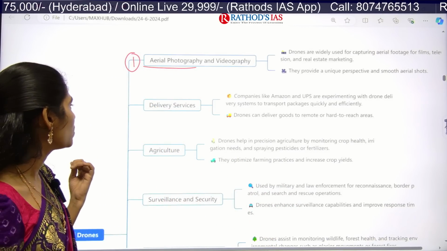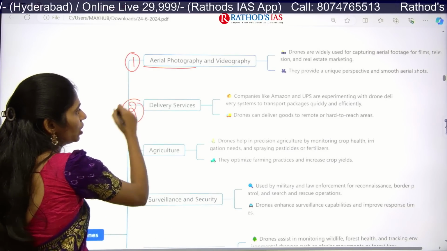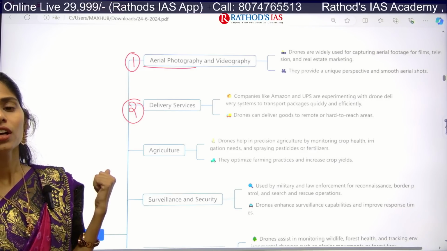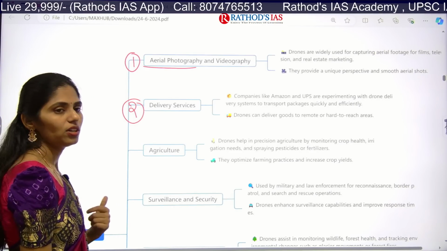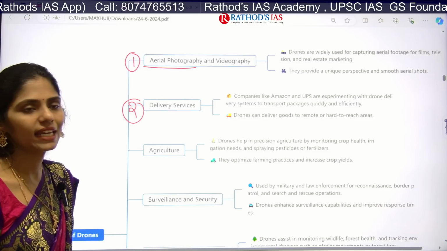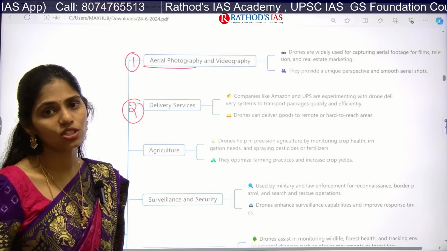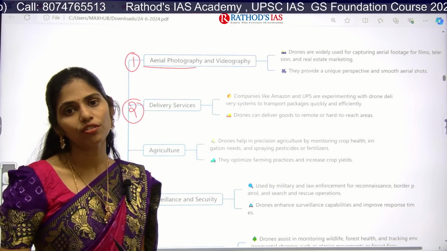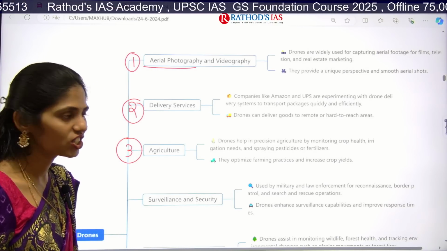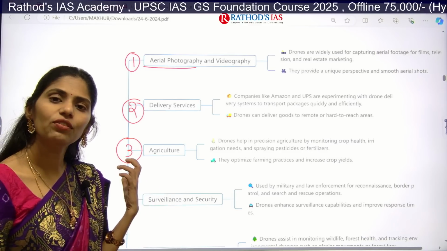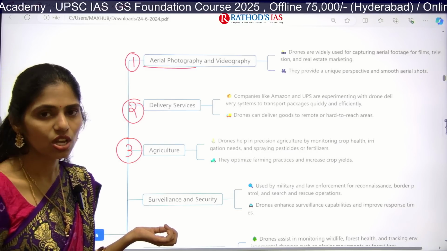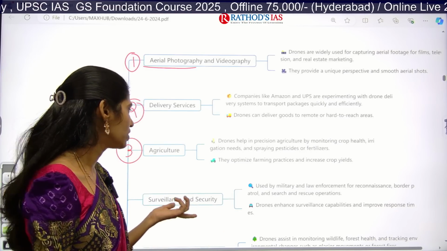Okay, and the next one here is delivery services. Companies like Amazon and UPS are also experimenting with delivery of goods by drone systems, because packages can be transported very quickly and very efficiently, as drones can deliver goods even to remote areas. So it is one advantage of using drones. And next one is agriculture. Drones will be helpful in precision agriculture or precision farming, and even to monitor crop health and irrigation needs, and spraying of pesticides and fertilizers. So for all these things, yes, we can use these drones.